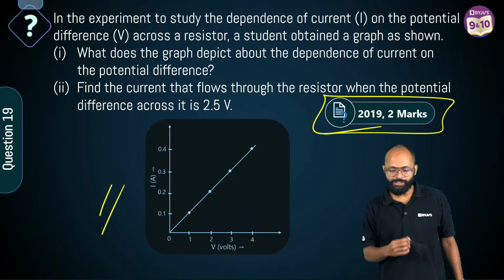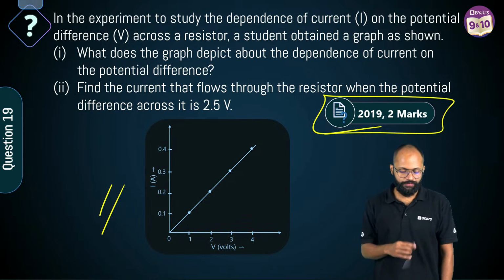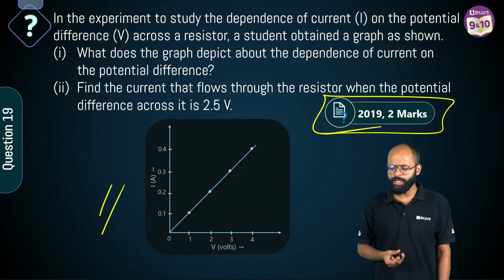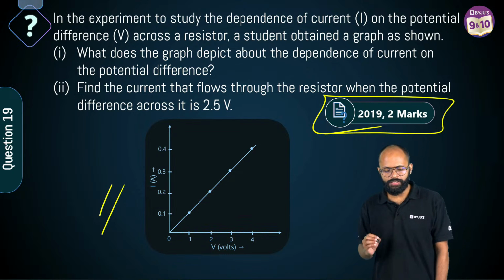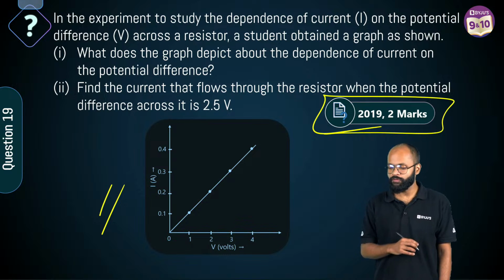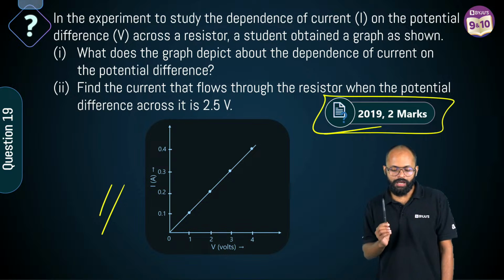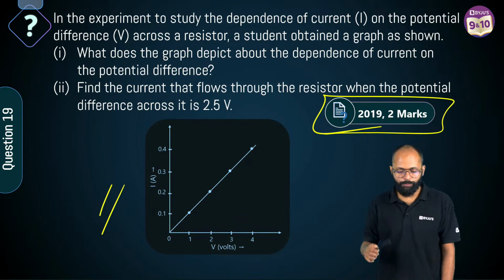In the experiment to study the dependence of current on the potential difference across a resistor, a student obtained a graph as shown. Fine. What does the graph depict about the dependence of current on the potential difference? What does this graph tell you about the dependence of current on the potential difference?